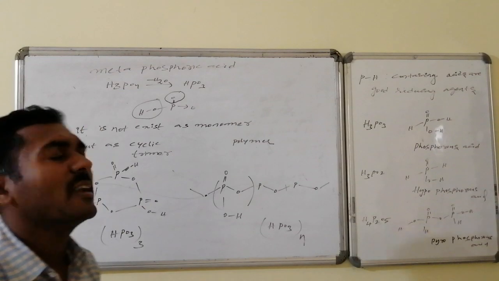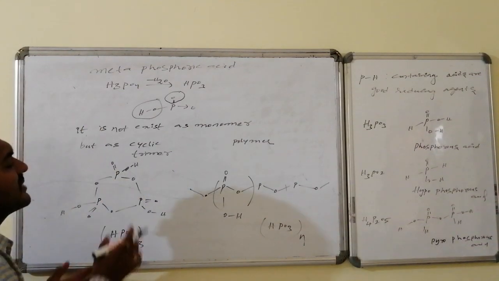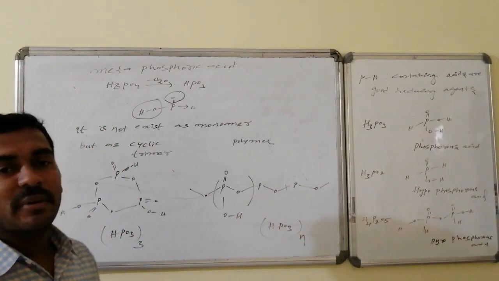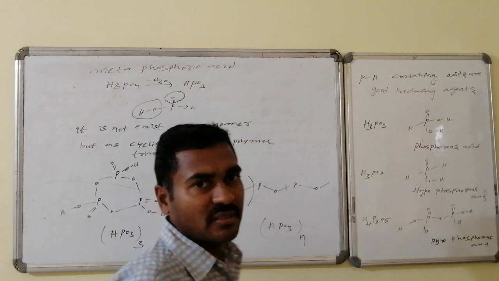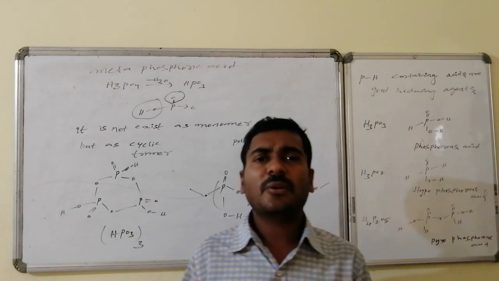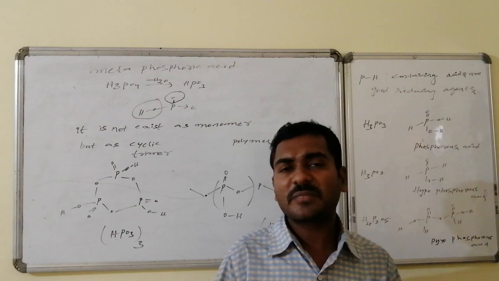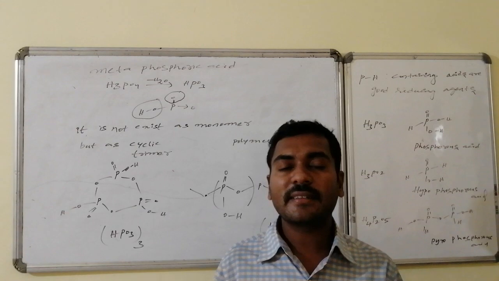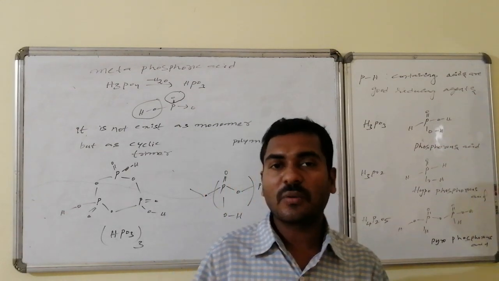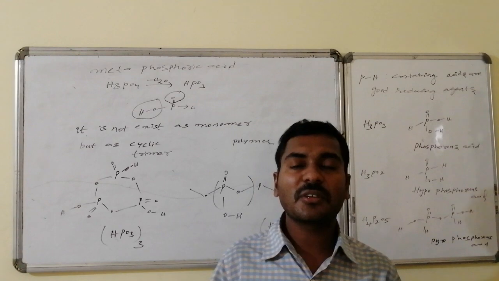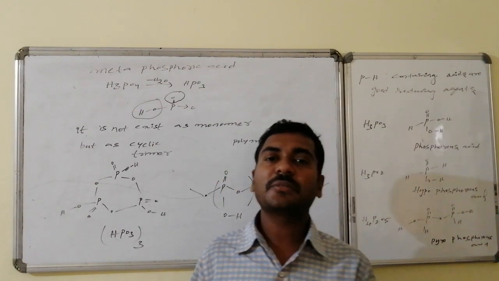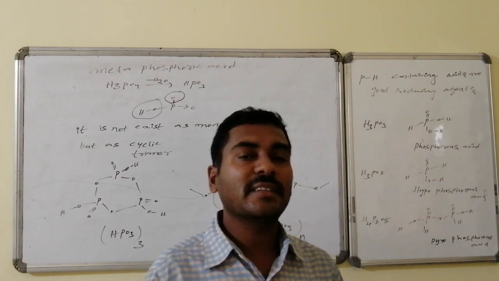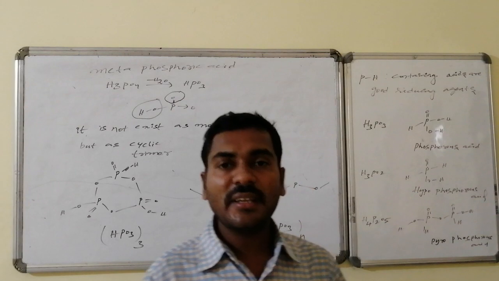Another one is the polymeric form. In a similar way, if it is extended and many atoms are connected, that is said to be the polymeric form of metaphosphoric acid, (HPO3) n times. There is no elimination of any simple entities like water, because it has a coordinate covalent bond with positive and negative charges. If we write it as a normal covalent bond, you may consider that it is also equal to a double bond having one unit positive, one unit negative, by breaking of that pi bond, hence it is involved in connectivity with the other, thus leading to the formation of the polymer.